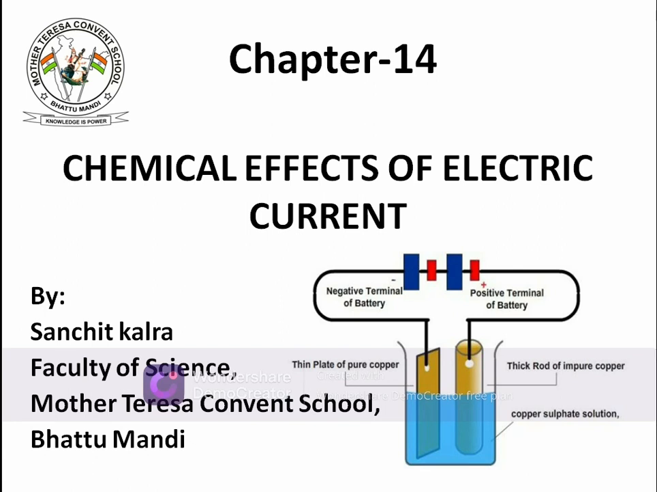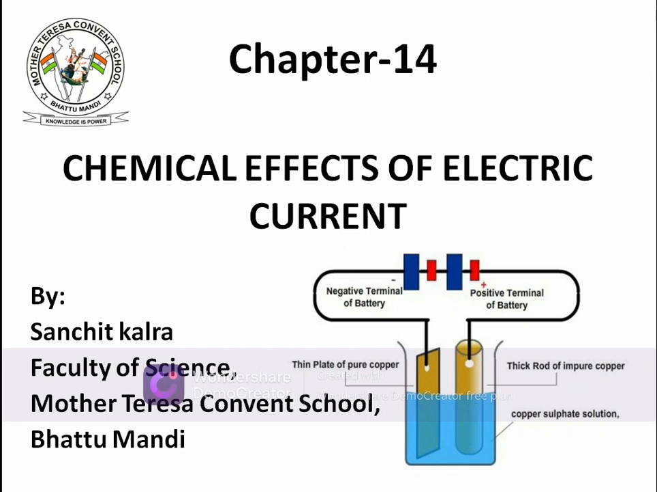Today we'll continue with our chapter, chemical effects of electric current. In the previous session, we discussed some basic points of this chapter, like what is electricity, electric current, electric charges, and their flow. We understood the flow of electric current and the flow of electrons with the help of a circuit diagram.